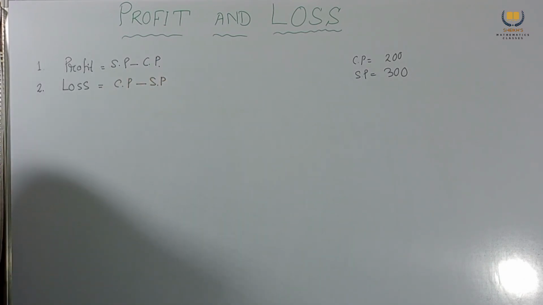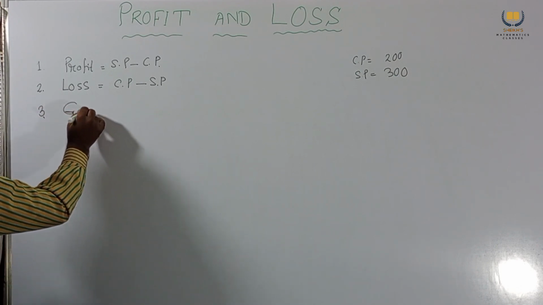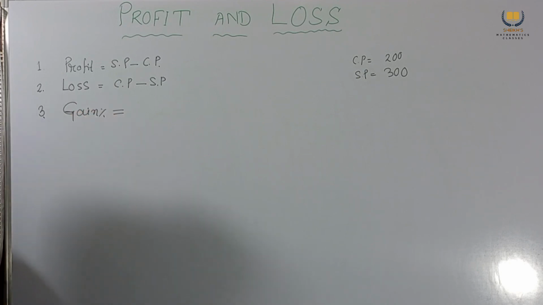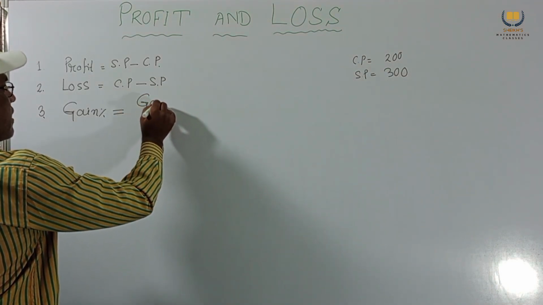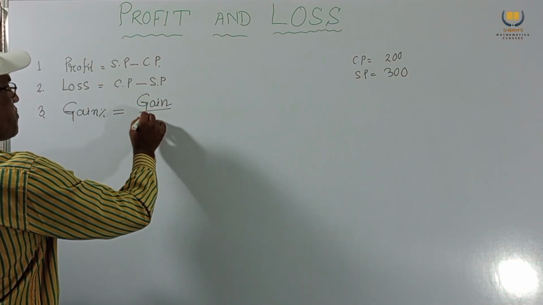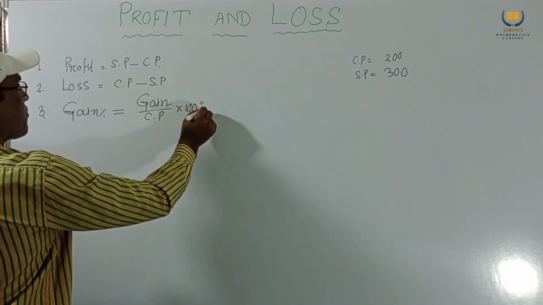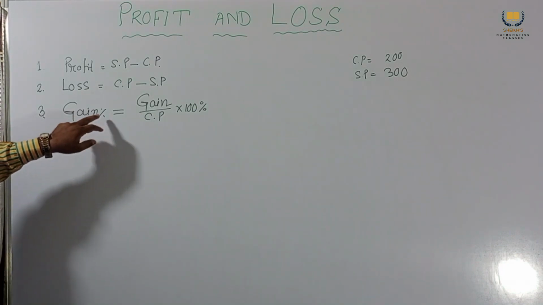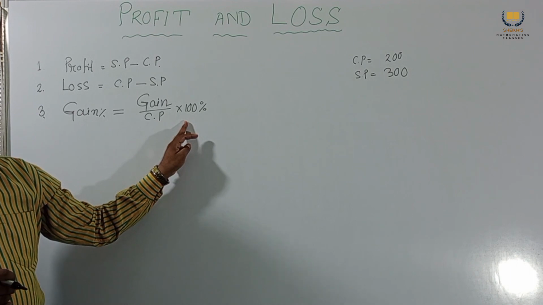Then number three, gain percent or profit percent equal to gain by CP into 100%. This is our formula.